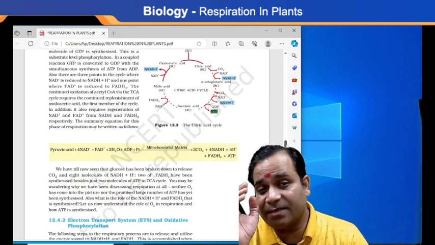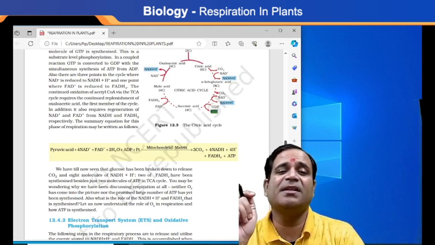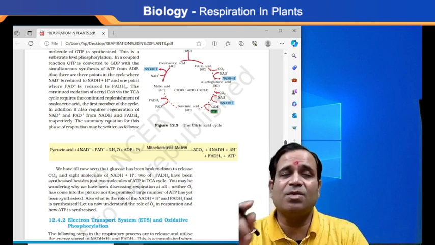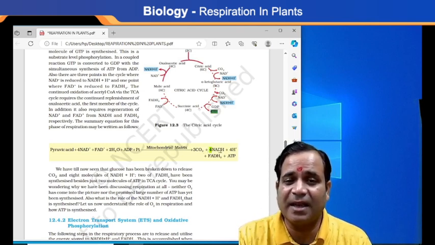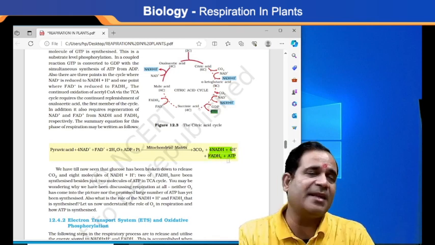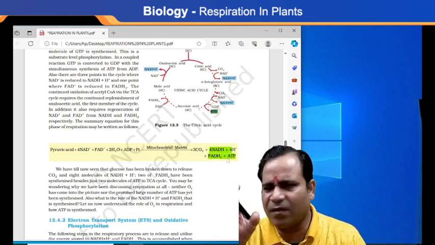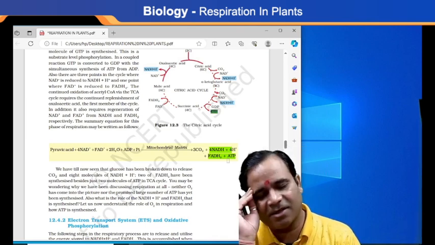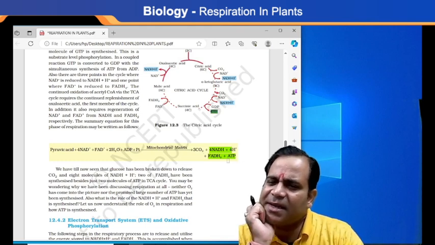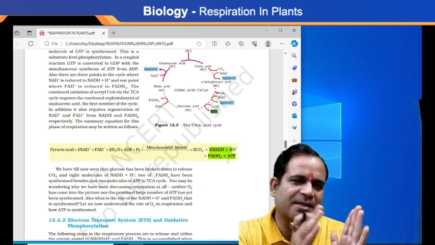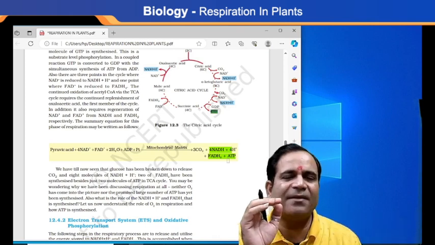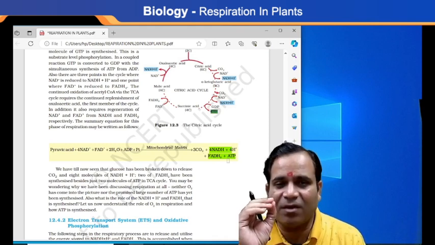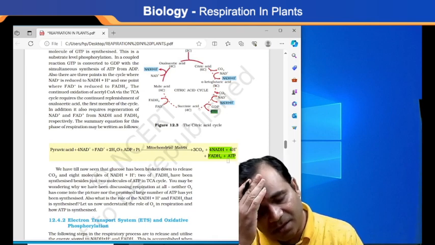Here I'm saying this is pyruvic acid. When this pyruvic acid is broken into simple molecules, they are in the form of NADH, FADH2 and ATP. The energy which is stored in the form of ATP is also known as the energy currency of the cell. Hope you know this. ATP is stored in our body, and it releases energy in the form of ADP, adenosine diphosphate, utilizing that energy for each and every part of the cell, my dear.